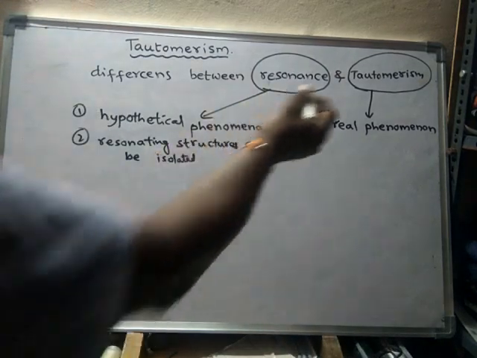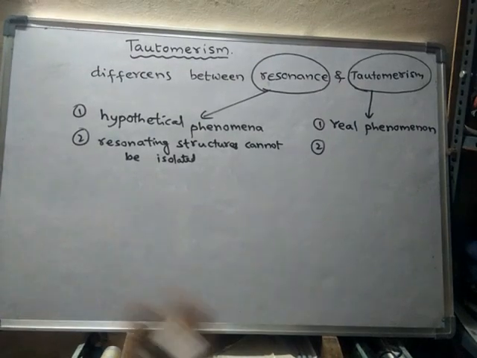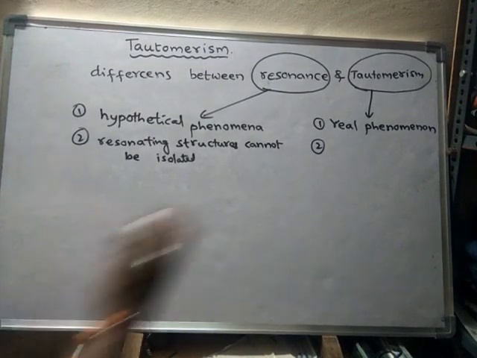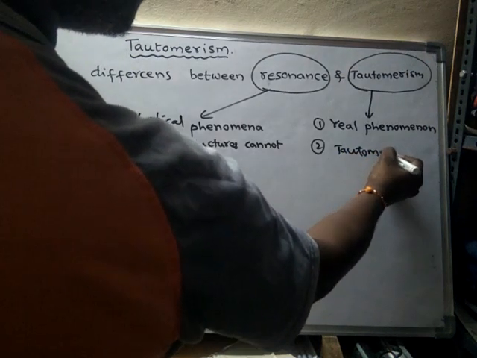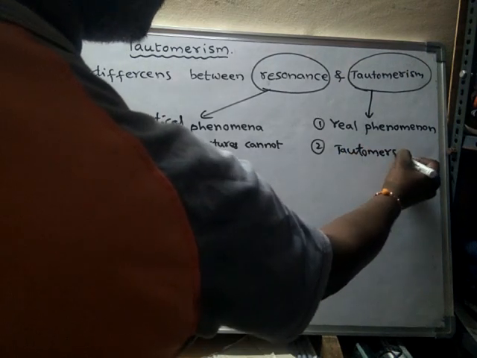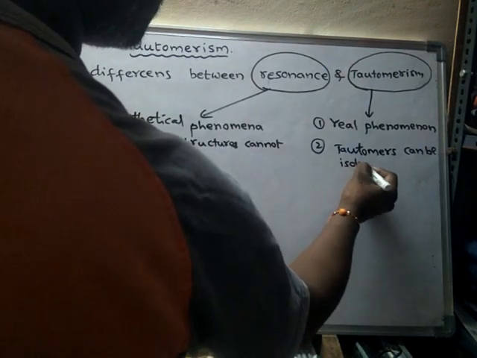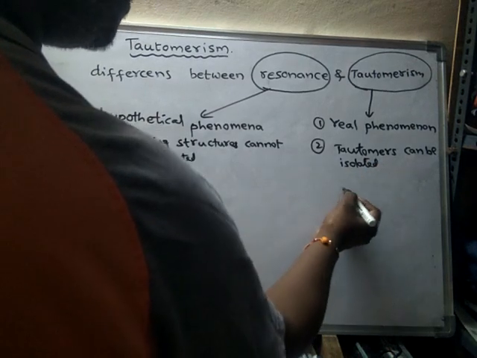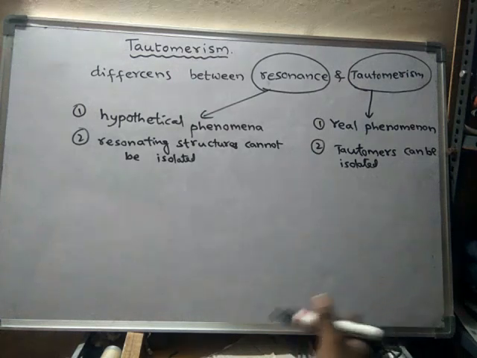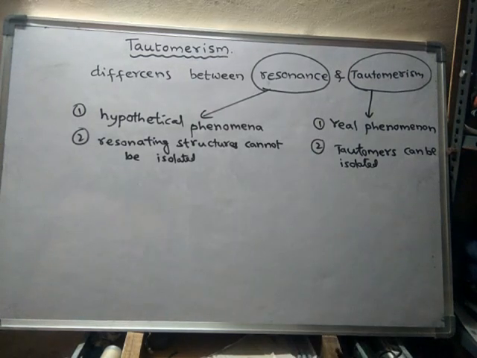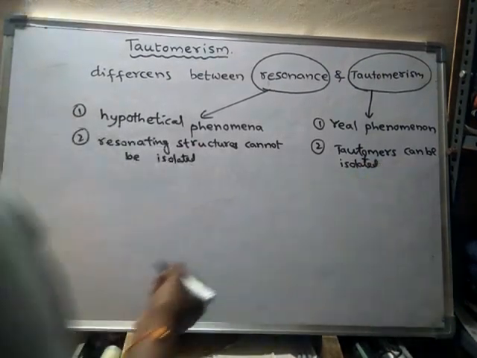But in tautomerism, the two tautomers can be separated, they can be isolated easily. That means acetaldehyde can be separated from vinyl alcohol, and vinyl alcohol can be separated from acetaldehyde, because they really exist.